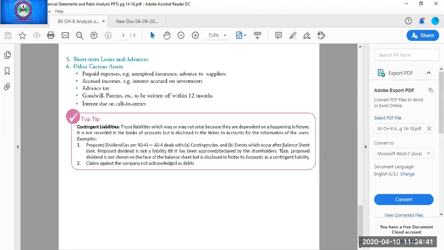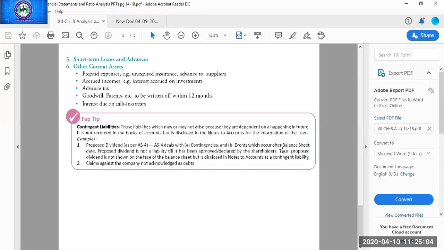Then accrued incomes, interest accrued on investment. You are very familiar with all these terms because we have already done them in 11th class. Accrued income means the income which we have earned but not received. So any interest accrued on investment will be part of other current assets.